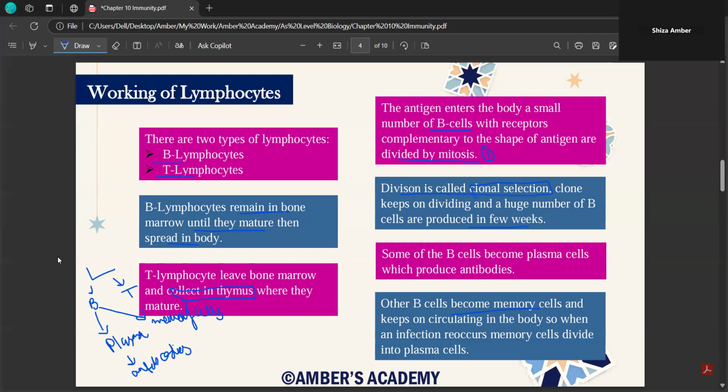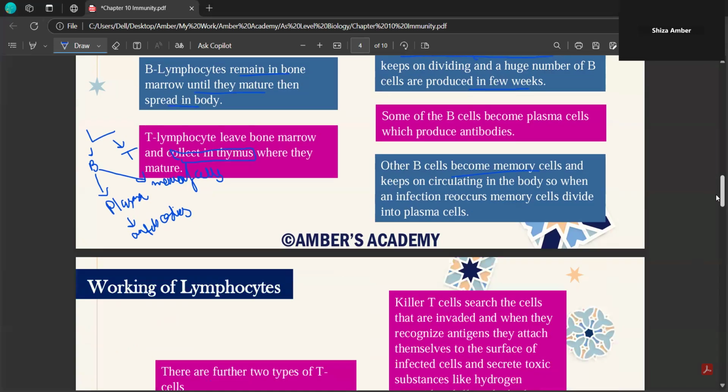So you need to understand that the process of clonal selection divides B lymphocytes into plasma cells and memory cells. Plasma cells ultimately produce antibodies, while your memory cells keep on patrolling your body. And once the antigen regains entry into your circulatory system, they divide into plasma cells and ultimately into antibodies.